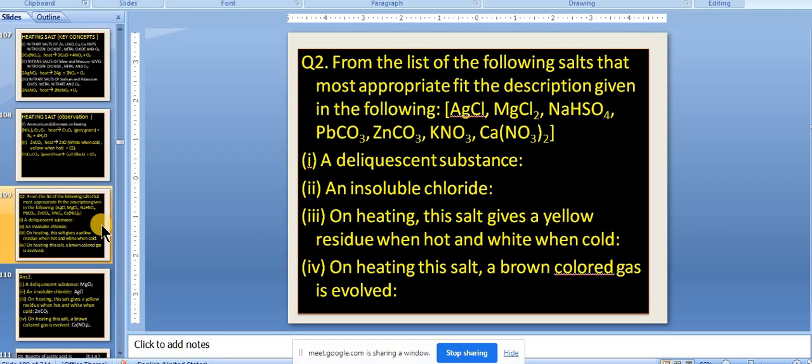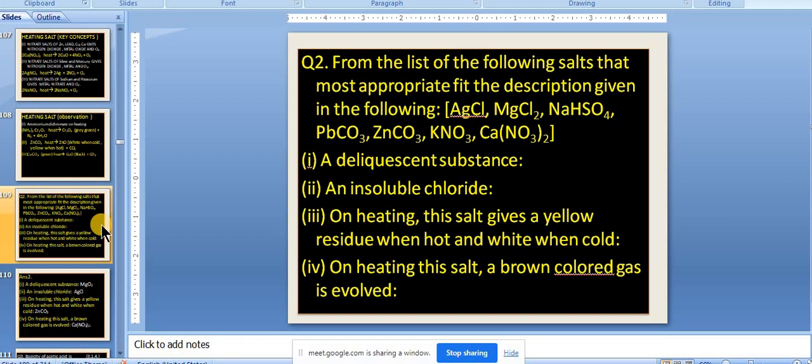Very good, very nice. On heating, this salt gave a yellow residue when hot, white when cold. What would be the answer? Number 3. It would be zinc carbonate. Yes, zinc carbonate is available with us.